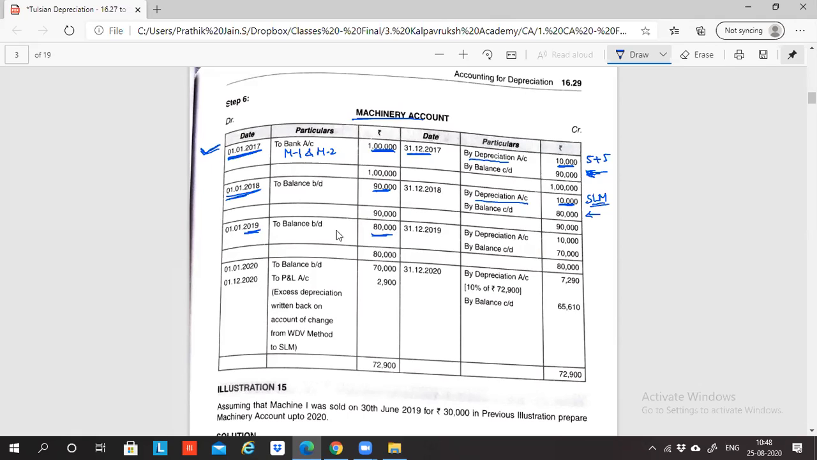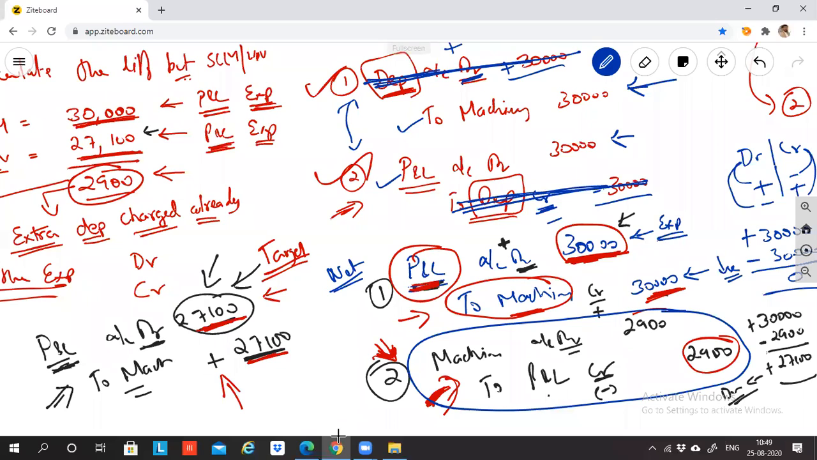In that year also no new asset was purchased. So depreciation again 5,000 plus 5,000, because SLM, 10,000. So the balance is 70,000. Now in 2020 you are deciding to change from SLM to WDV. When changing from SLM to WDV, what is the value that is impacted?